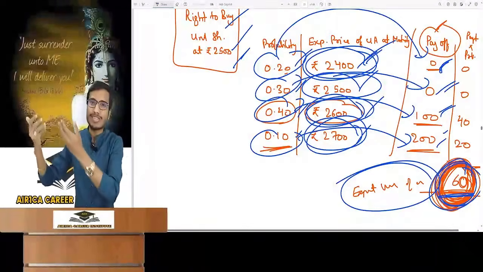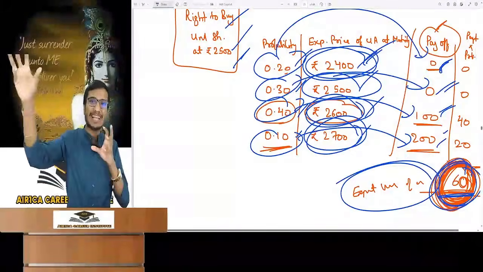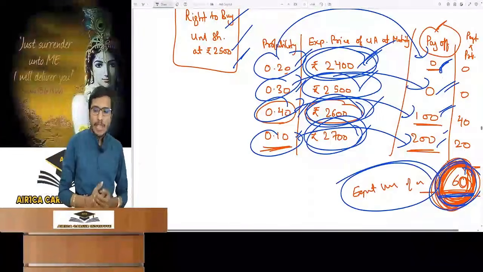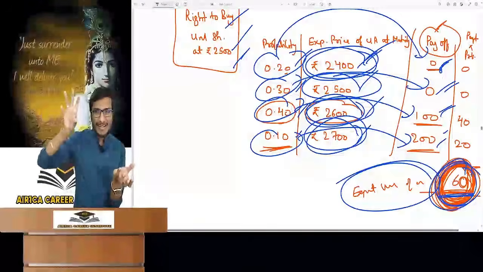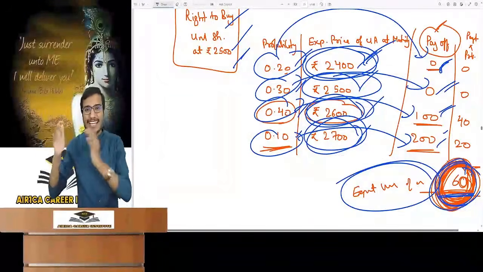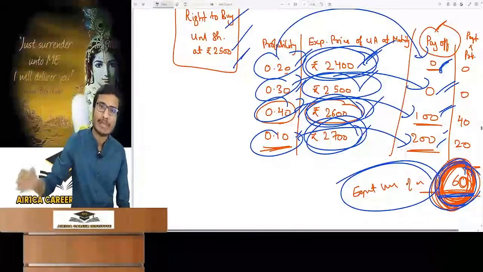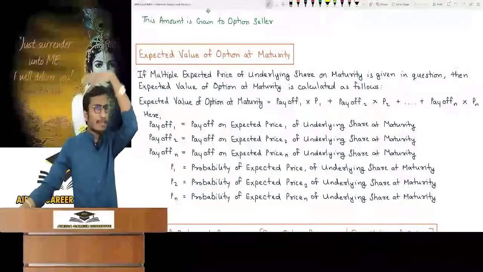Now you can take out your net gain, which is 60 rupees minus 50 rupees. You understand what you are getting in return? 60 on 50. This is the expected value. Some people will say that we have paid 50 today and will get 60 in future, so we should check PV. We will read that in the next topic. This topic talks only about the expected value. What is expected value? So I explained this.